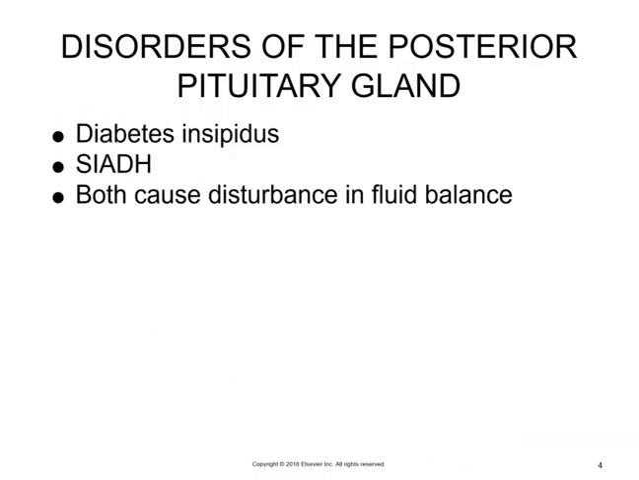Diabetes insipidus and SIADH both cause disturbance in fluid balance. These are going to be related to either an excessive amount or a deficiency in the hormone vasopressin. So with diabetes insipidus, we have a decreased amount of ADH, and with SIADH, we have an excessive amount of ADH.